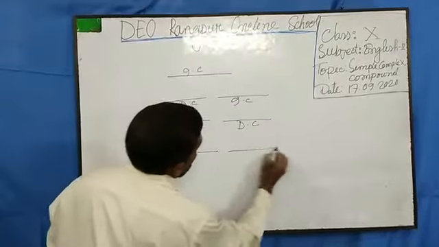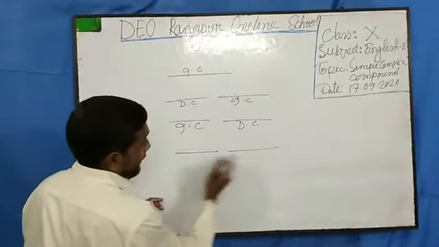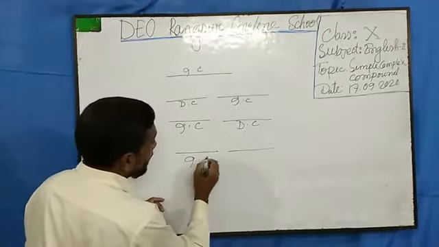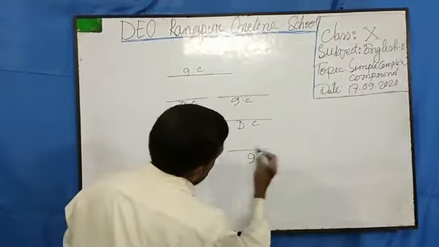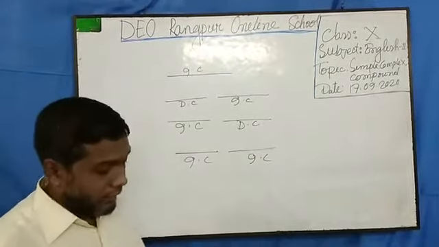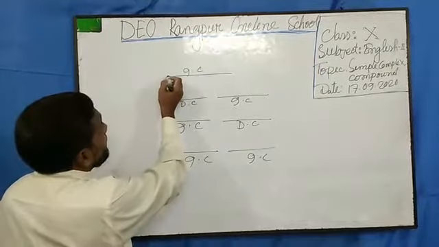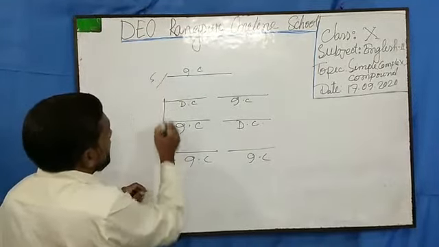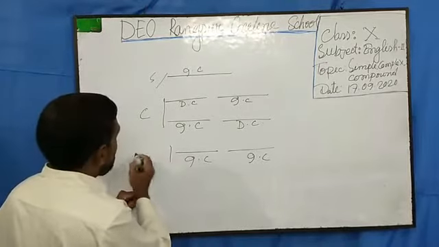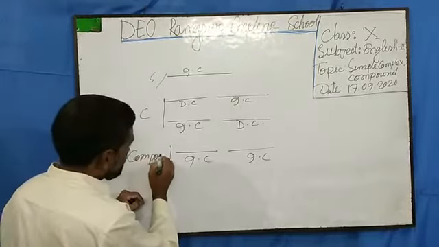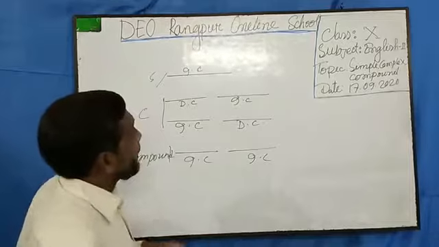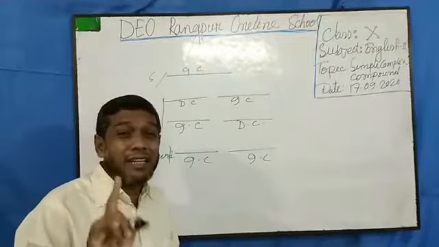And if the sentence contains two independent clauses joined with coordinating conjunctions, then I told you this sentence is simple, this is complex, and this is compound. This was my last week's lecture summary.